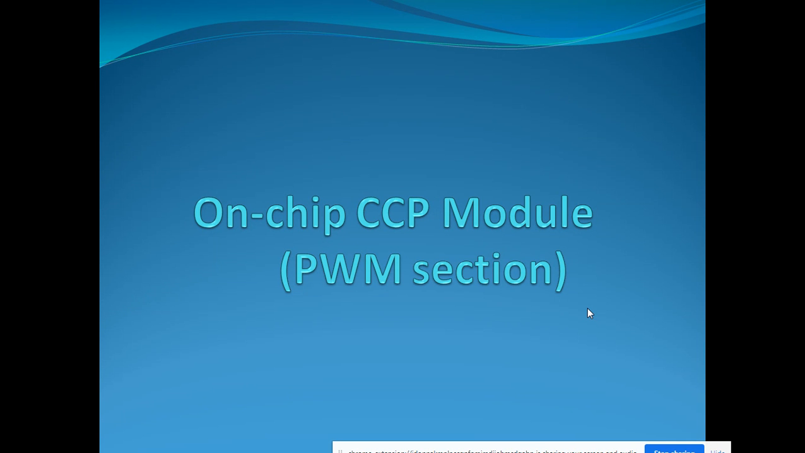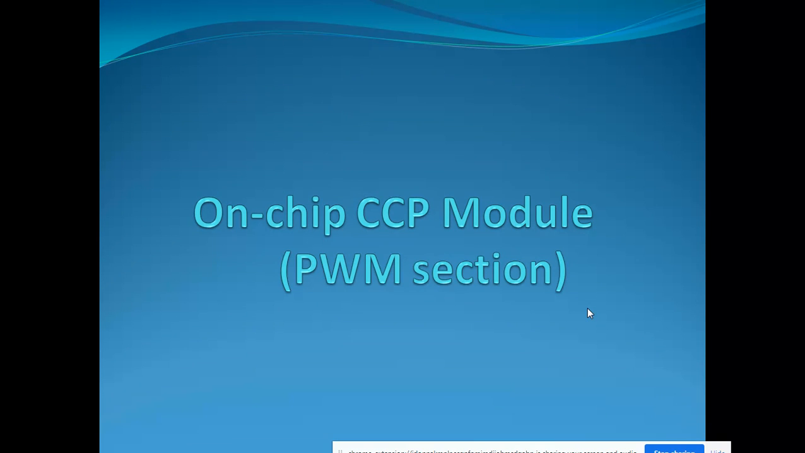Today we will see the CCP module of the PIC microcontroller PIC18F4550. In the last session we discussed the ADC module of the PIC18F4550. Today we shall discuss the PWM mode of CCP for PIC18F4550.